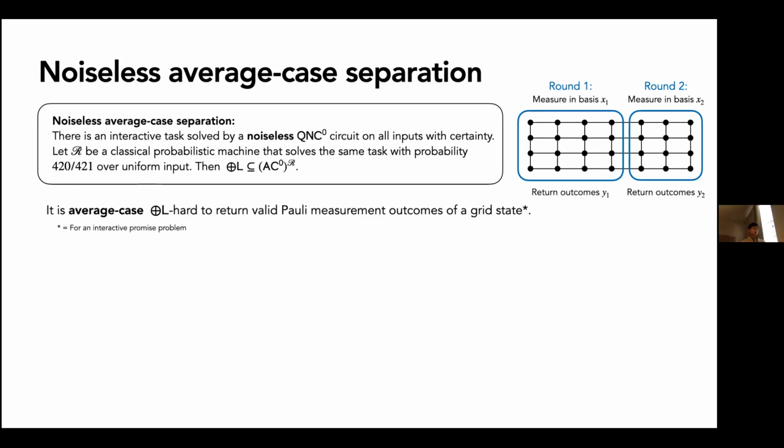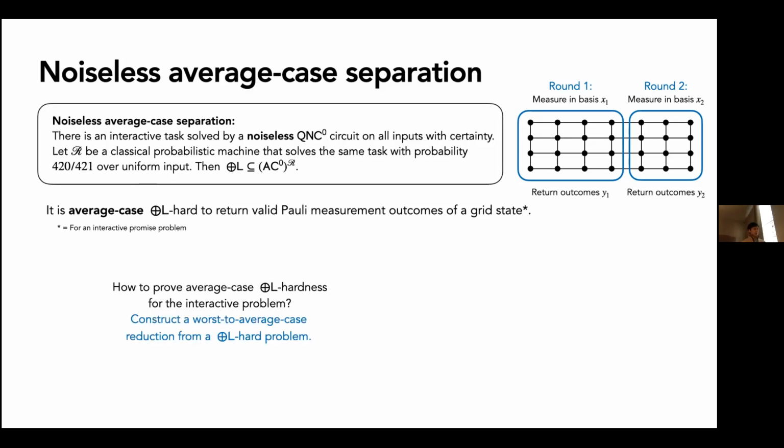And you can think about this result as saying that it is average case parity-L-hard to return valid Pauli measurement outcomes of a grid state. Okay, so how do we prove this average case hardness? We're going to do this by doing a worst average case reduction from a parity-L-hard problem.